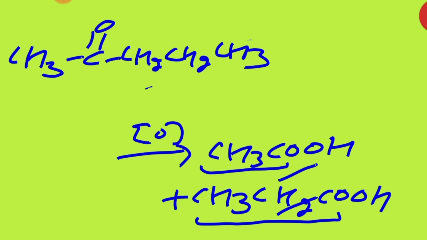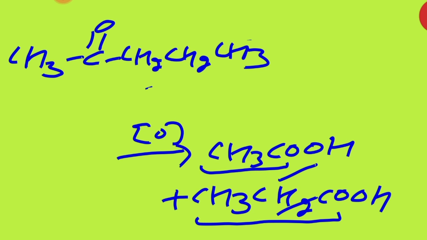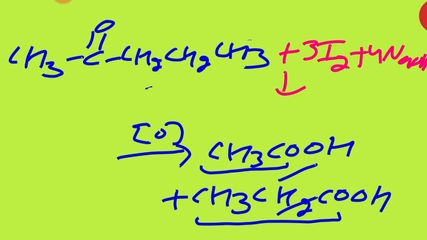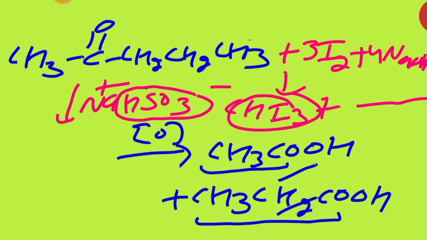Then after that, student, they also told you that it is giving an iodoform test. So you can give its reaction with 3I2 and 4NaOH. It can easily give the iodoform test. It will form CHI3 plus the rest of the products, which will have a yellow precipitate. Am I right, beta? Then they said it is giving the reaction with NaHSO3. I think you know very well: Na will be positive, HSO3 will be negative, on the C positive and the O is negative. Then what will be the product over there, beta?